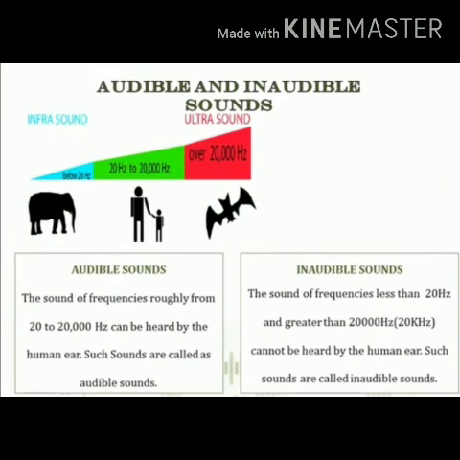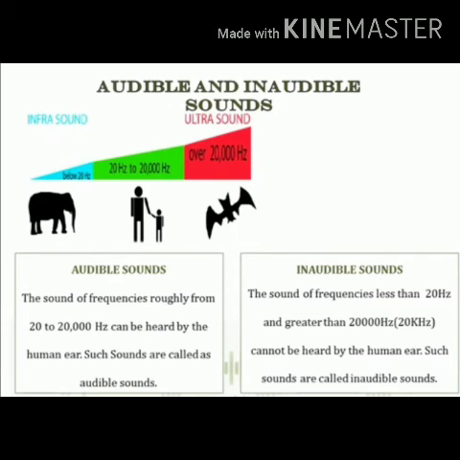Now the next topic is audible and inaudible sounds. Whenever an object vibrates, sound is produced, but we are not able to hear all kinds of sounds. The sounds of frequencies which we are able to hear are called audible sounds. It is between 20 hertz and 20,000 hertz. The sounds of frequencies less than 20 hertz and more than 20,000 hertz we are not able to hear, so such sounds are called inaudible sounds.